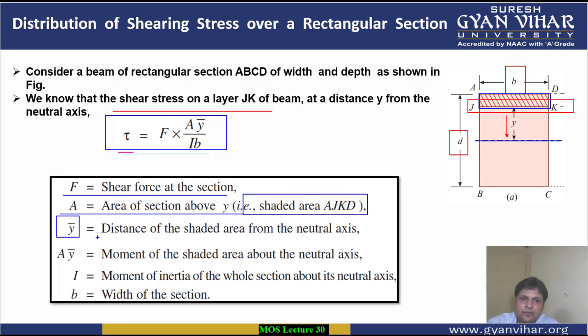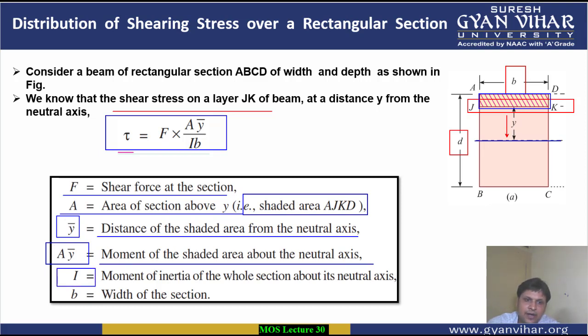Y bar is the distance of the shaded area's center of gravity from the neutral axis. And Ay bar, it is very obvious that it is the product of area into distance. This will give you the moment of the shaded area about the neutral axis. Finally, I is the moment of inertia of the whole section about the neutral axis, and B is the width of the section.